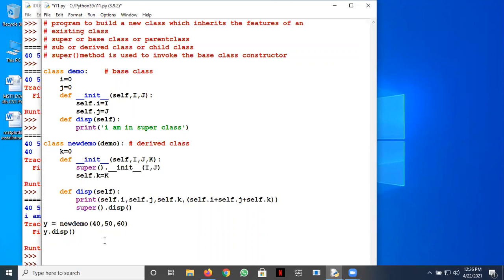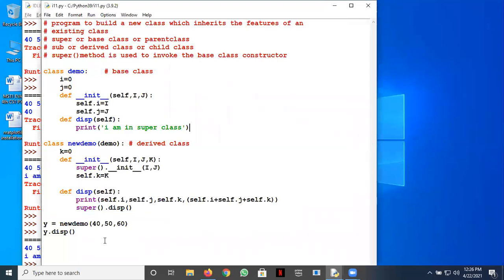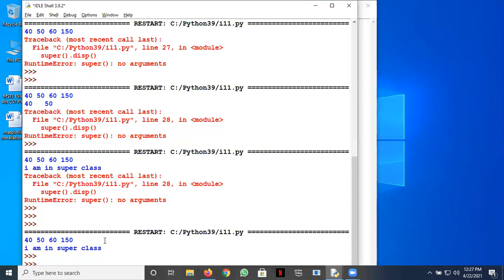Okay, let's try it here once again. First, like with this, then with the values. Yeah, I'm in superclass, it's running. And we can again print something more here, what we did before. Self.i, comma, because the values are there when you call the init method, so they should be running here also. Let's see that. Yeah, so that's it.